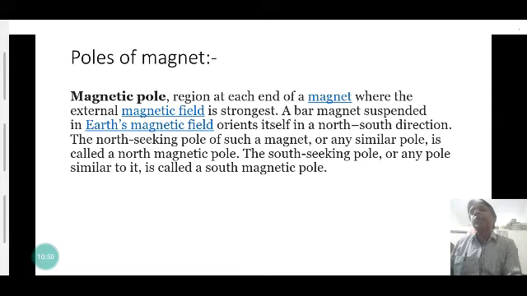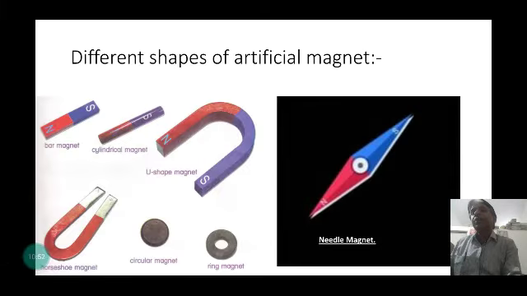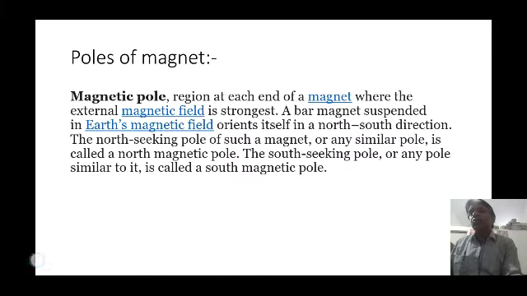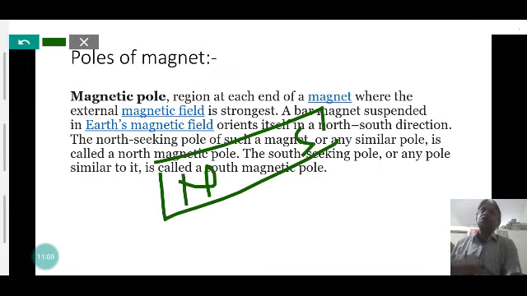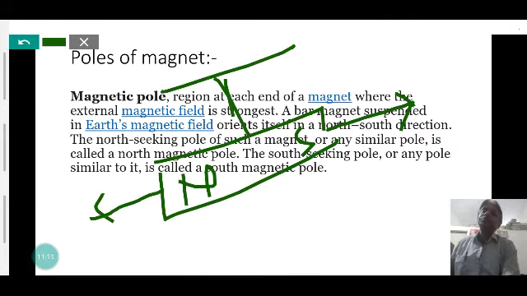So a magnet has two poles, the North Pole and the South Pole, and when suspended in air by a thread, it always aligns in the north-south direction.